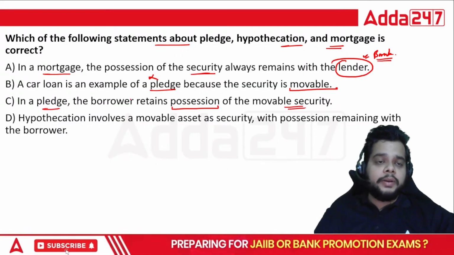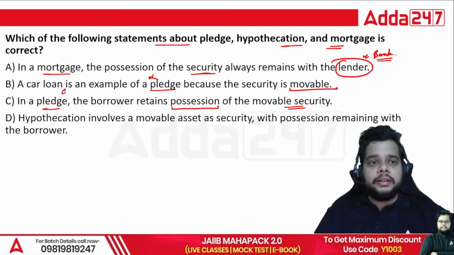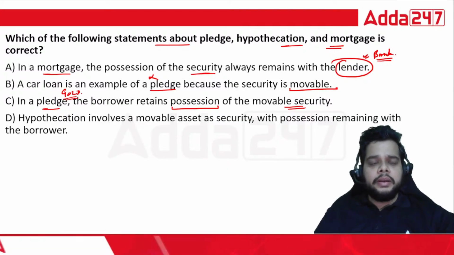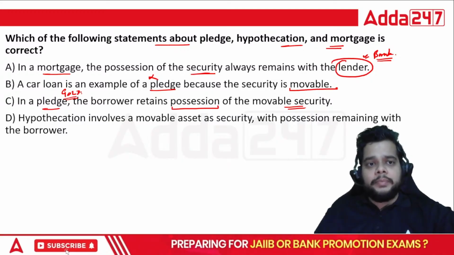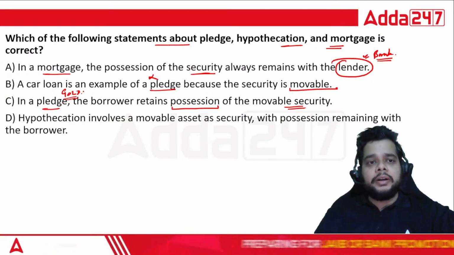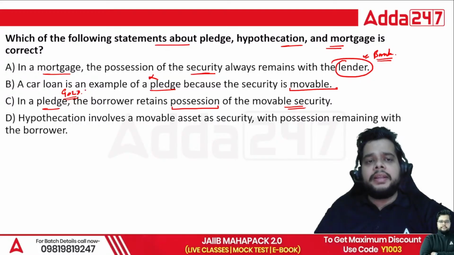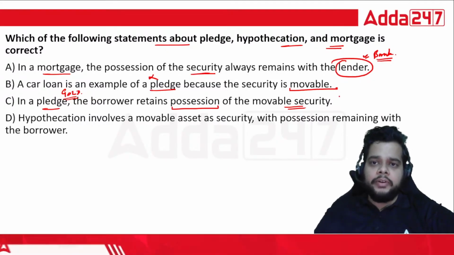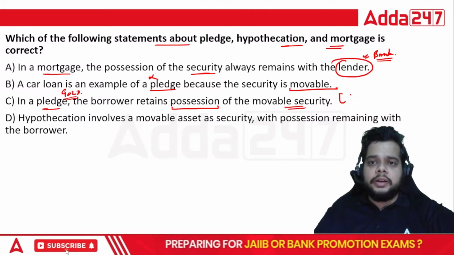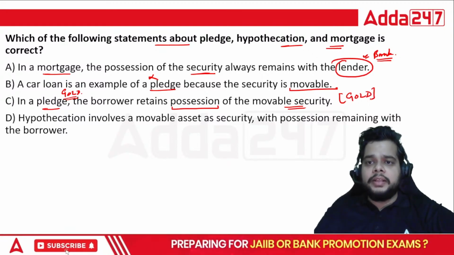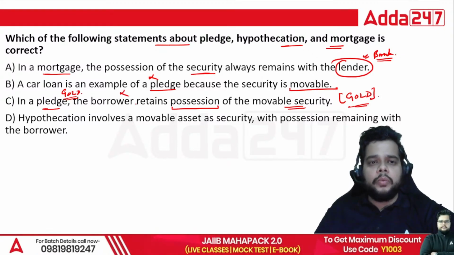Again, the answer is no. In pledge, what happens? Like in a gold loan, we have a single owner of that particular gold ornament, and that ownership will lie with the customer only. But when we talk about the security, the gold, it will lie with the bank, not with the borrower.